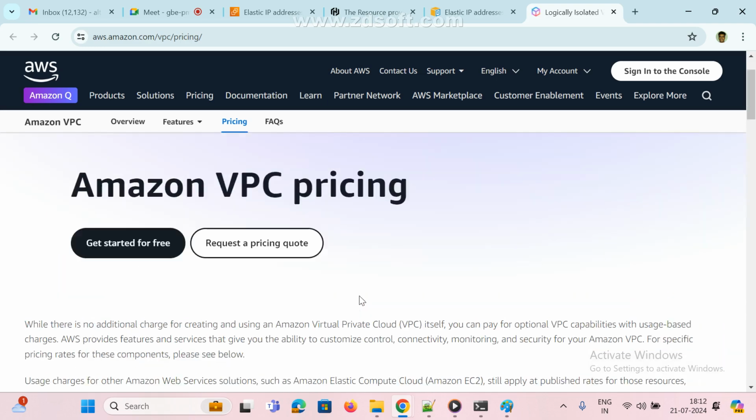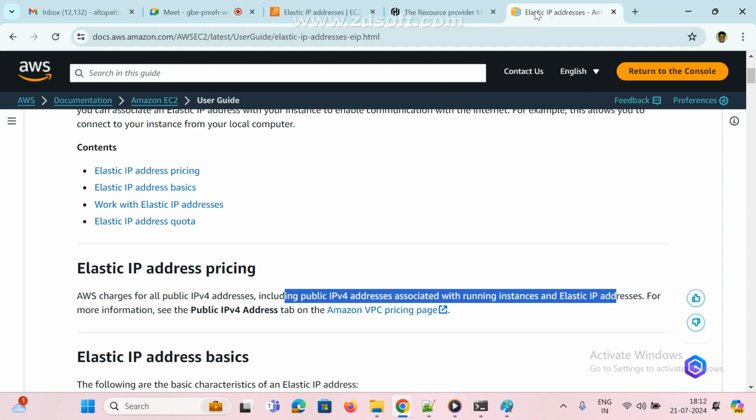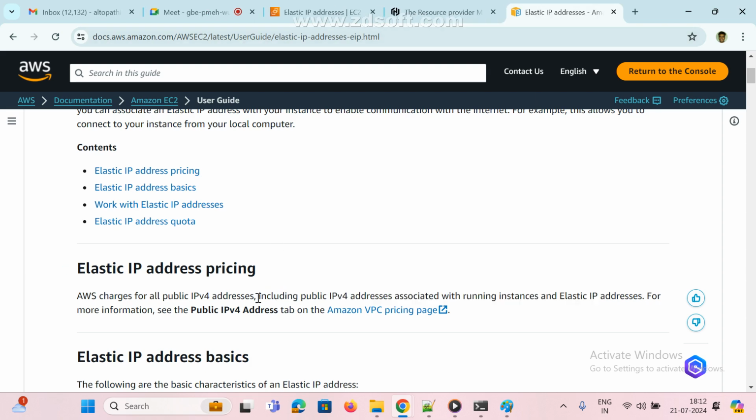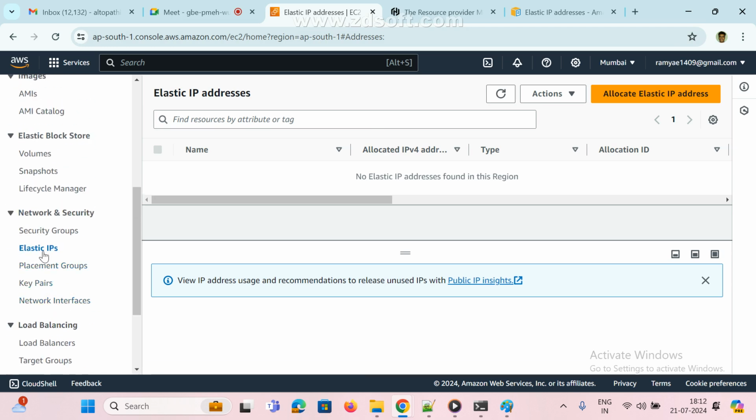Elastic IP address is nothing but a static IP. Simply, if you want to understand static, it won't change anytime. So how do we attach it to your instance? First we need to create it manually. If you want to do it manually, first create one elastic IP.